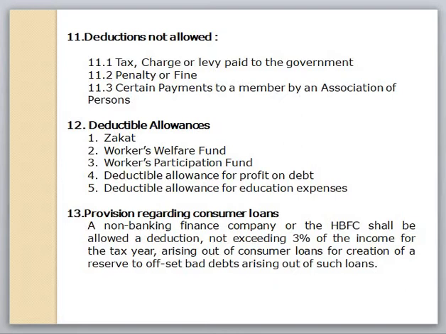And the next one is certain payments to a member by an association of persons. Profit on debt, brokerage, commission, salary, and other remuneration paid by an AOP to its member is not admissible for tax purposes. However, rent paid by a firm to the partner for its residence is treated as part of salary expenses of the firm and is therefore not admissible for tax purposes.